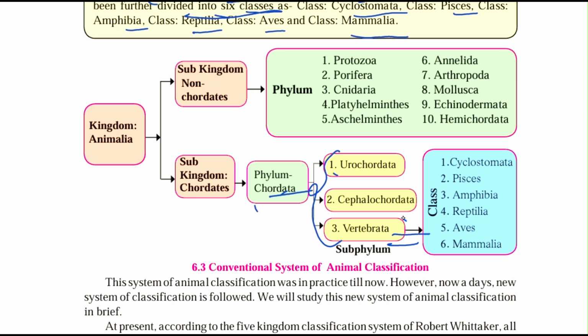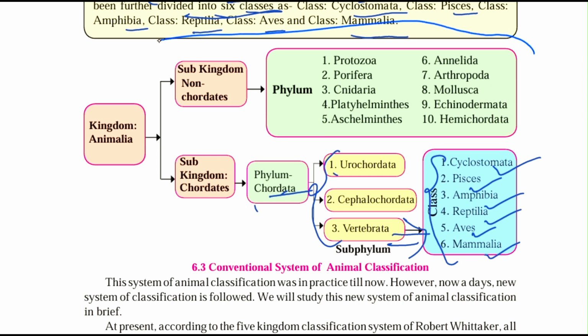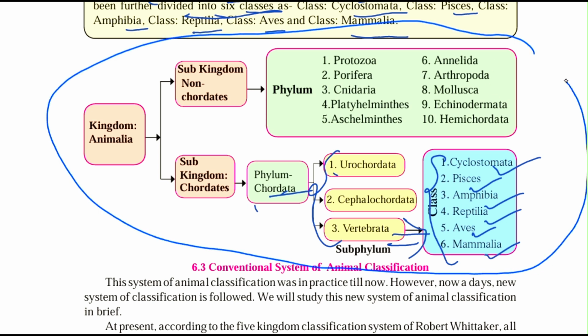And Vertebrata is classified into 6 classes, that is Cyclostomata, Pisces, Amphibia, Reptilia, Aves, Mammalia. By just looking at this concept map you can understand the whole classification of Kingdom Animalia, in the chordates and non-chordates, and their classification into phyla, subphyla, classes and so on.